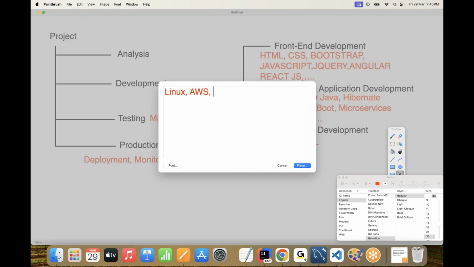Okay, fine. My total infrastructure is ready. My project is ready, my server is ready, my Linux instance is ready. Then we are going to deploy the project into the server. After that, we have to monitor our project. Is the server up or not? Is the server providing all services effectively to our project? Is everything going on properly? Is monitoring required or not?